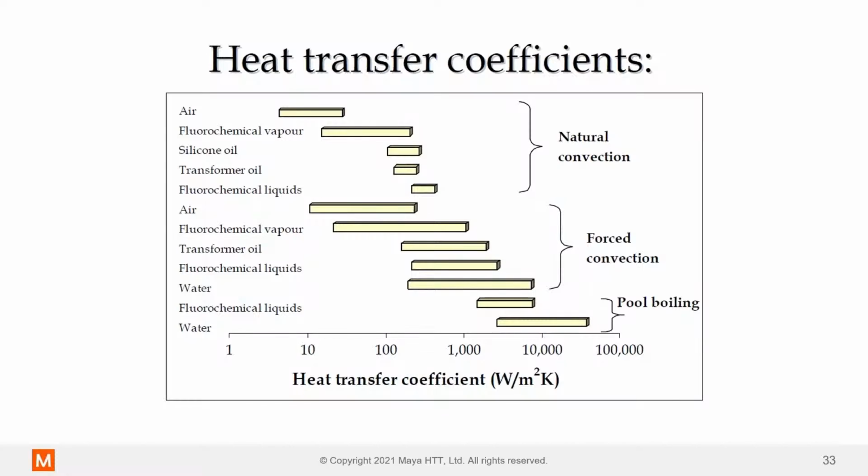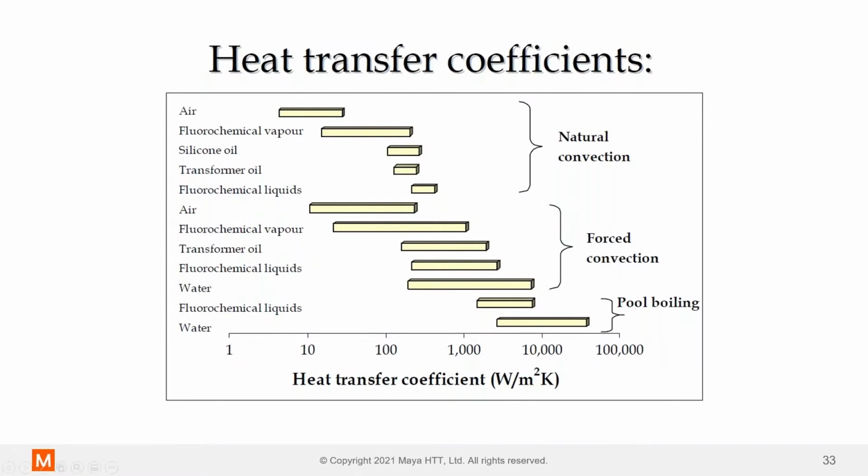And then we start to get into more exotic cooling methods: fluorochemical vapors, engineered fluids, transformer oil for liquid cooling. Water's great, maybe 200, 300 up to 10,000. So huge there, depending on how you implement water cooling.